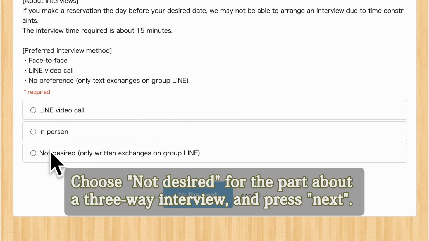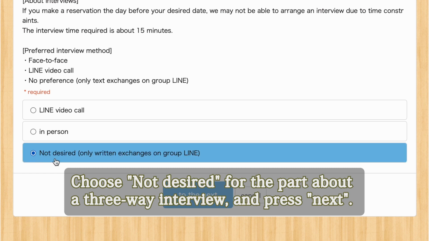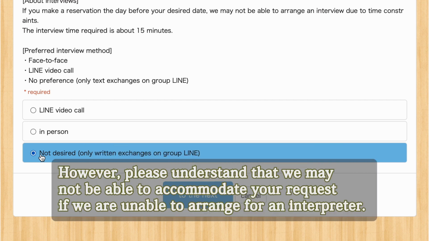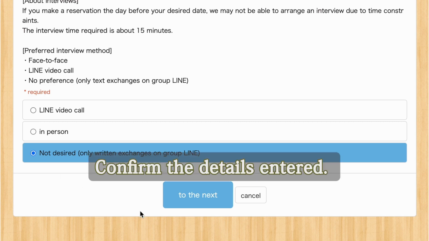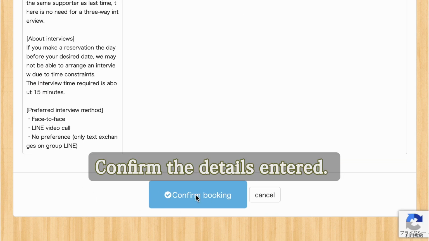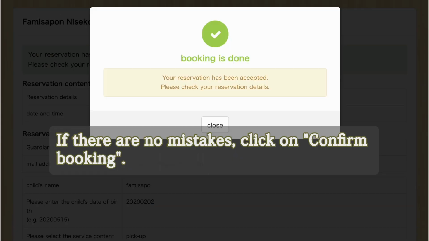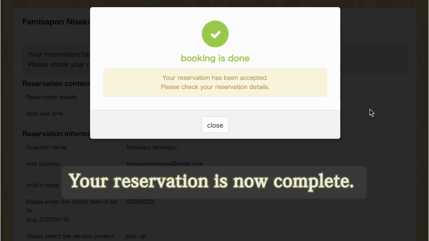Choose Not Desired for the part about a three-way interview, and then press Next. If you'd like to have an interview, please let us know at this point. However, please understand that we may not be able to accommodate your request if we are unable to arrange for an interpreter. Confirm the details entered. If there are no mistakes, click on Confirm Booking. Your reservation is now complete.